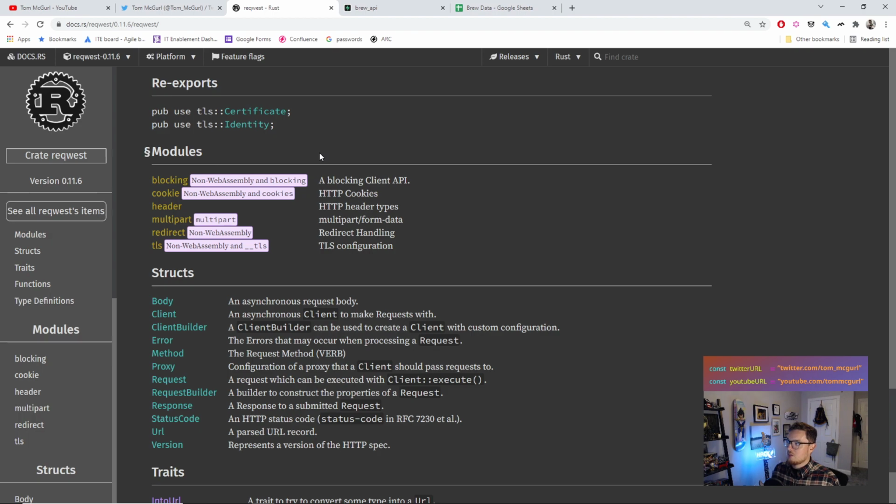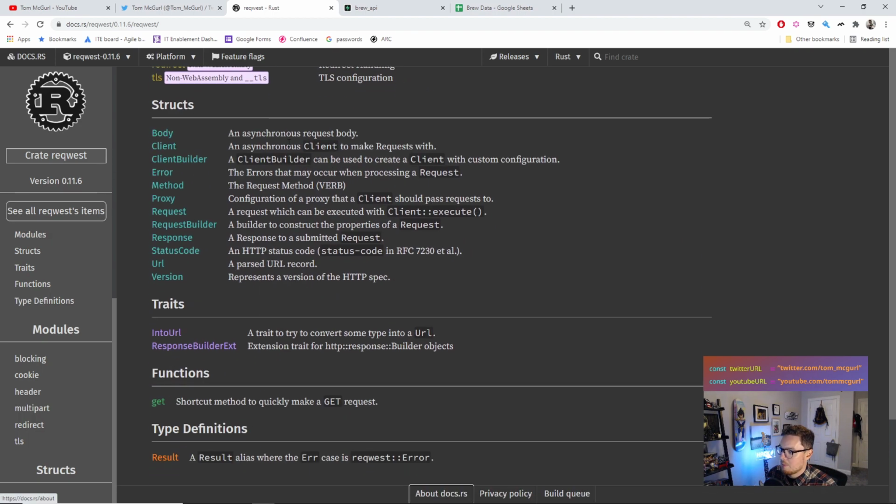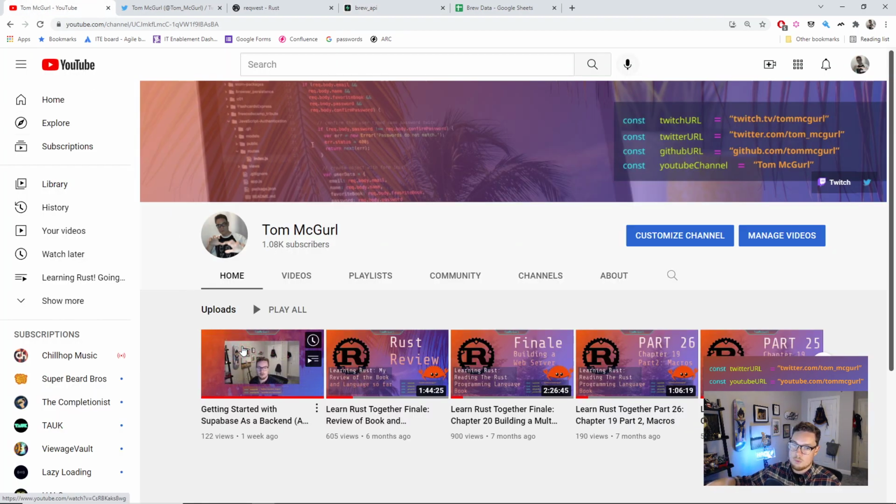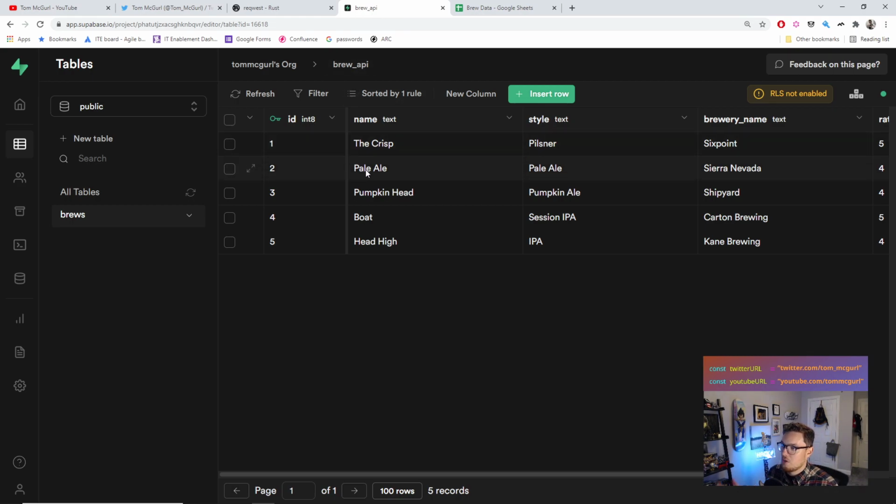Today what we're going to be doing is we're using the request library. So the request library is a Rust library, again, for making HTTP requests. We're going to make a request to an API that I built using Supabase. So here's Supabase. Again, if you want the overview, check out the video where we go through creating exactly what I'll be using today. But so Supabase, I've preloaded it with some data.